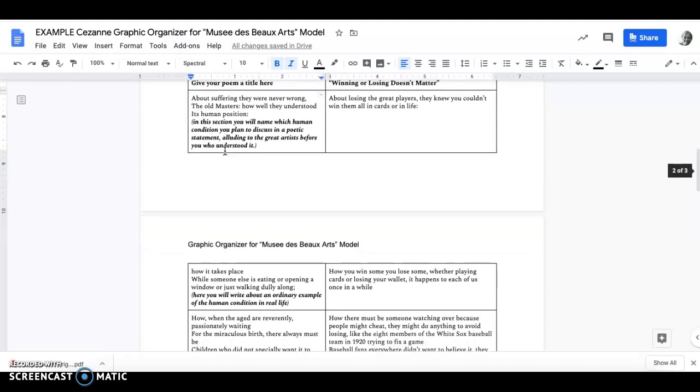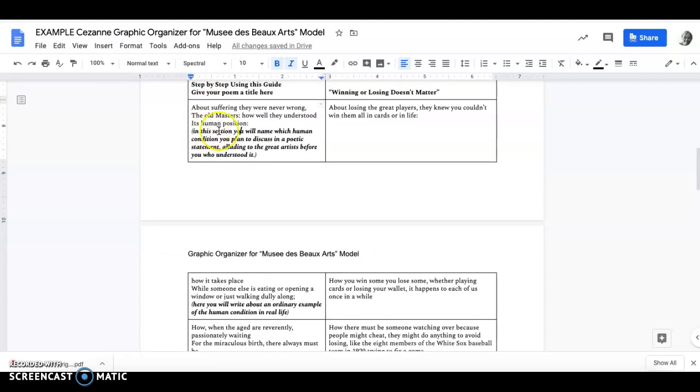So let's just look at what the masters, W.H. Auden, said, and then how I'm going to model it. Auden said in his poem, about suffering they were never wrong, the old masters. How well they understood its human position, the human position of suffering. The masters understood that, right? So over here, my version of it, I'm not a great poet, but I wrote, about losing the great players, they knew you couldn't win them all in cards or in life. So I'm just trying to tell you what the great players knew about losing, both in cards and in life.